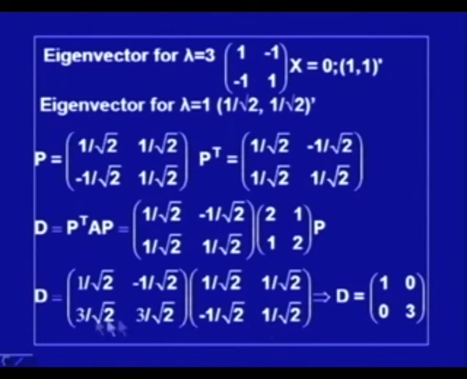If we perform this product, you will have D equal to diagonal 1 3, with 0 elsewhere. So, this matrix is diagonalized. I have been given a symmetric matrix which is diagonalized with the help of P and P transpose. In fact, what we have done is orthogonal diagonalization.